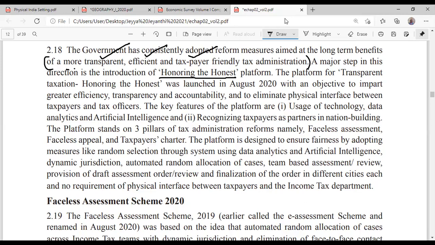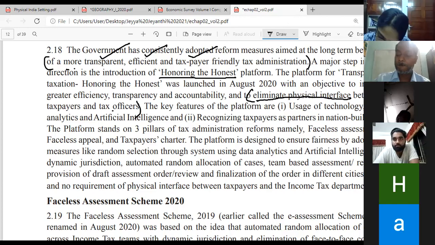Okay, the biggest thing in this is to eliminate the physical interface between the taxpayer and the tax officer. Please copy down. Have you heard about the word tax terrorism? Yes, sir.